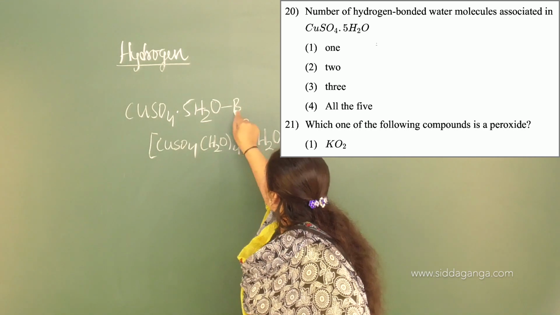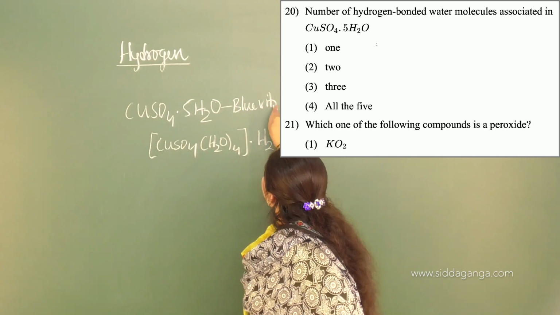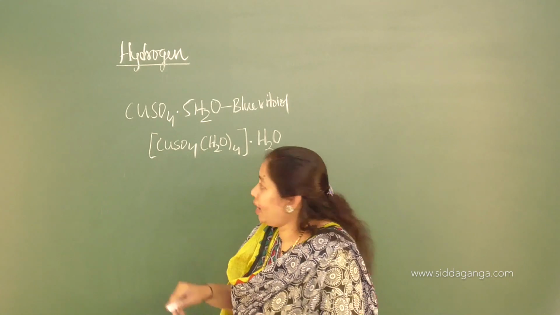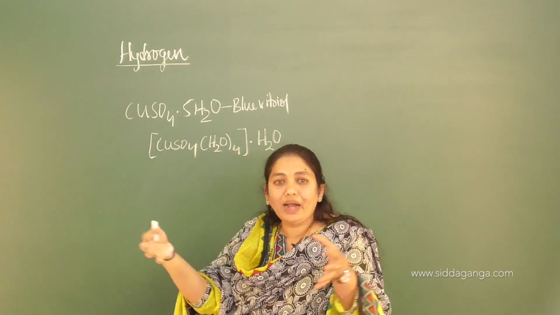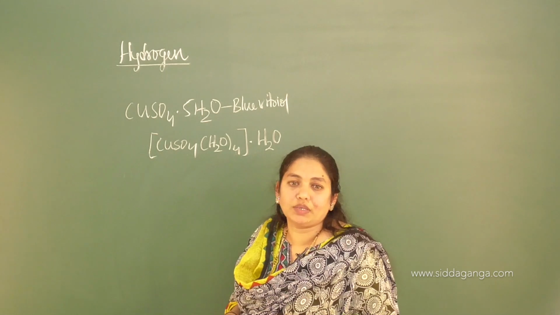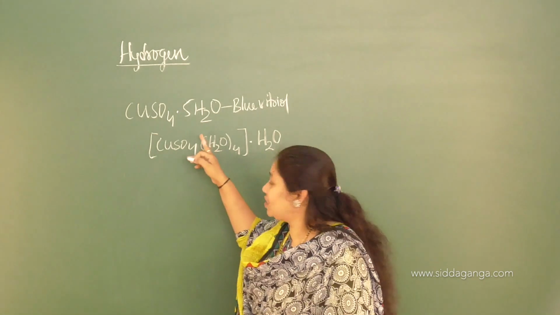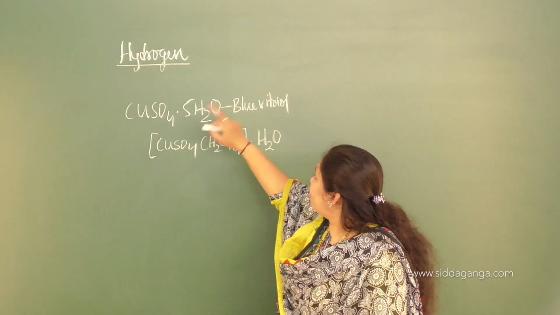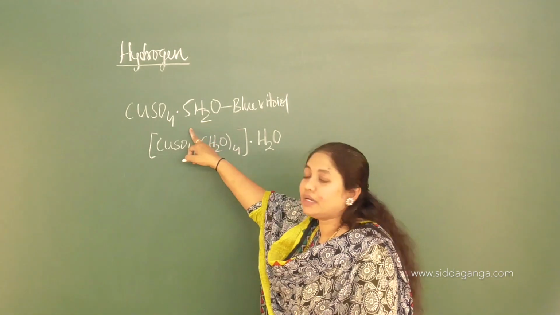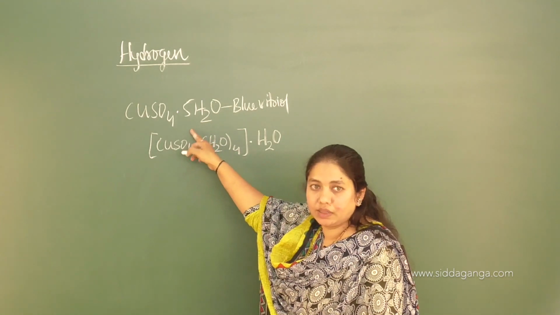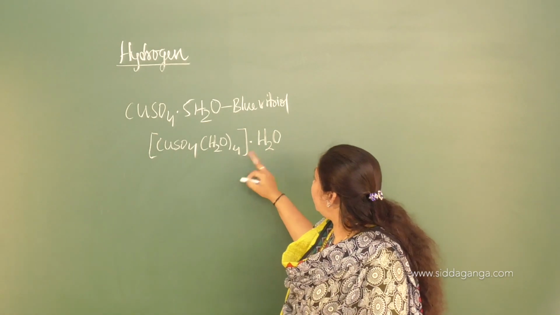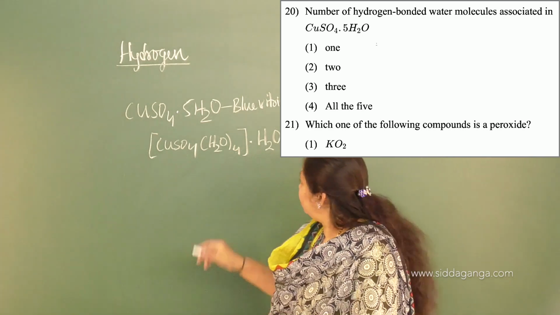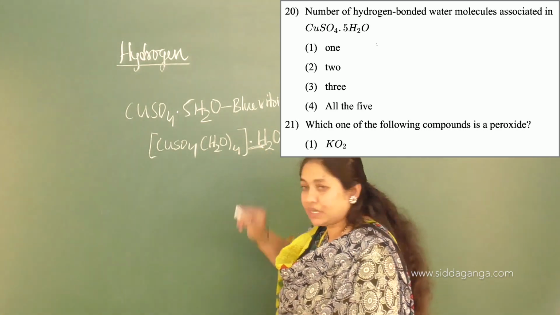And what do you call this one? This is called blue vitriol. Very important again, this is called blue vitriol. Anhydrous copper sulfate, when made to react with water, will form a blue color solution. So the property of water can also be studied with the help of this. Very beautiful reaction this is, right? Here anhydrous copper sulfate turns blue because it forms hydrated copper sulfate solution. The question is how many hydrogen bonds are present in this case, and the answer is only one, present outside the sphere.